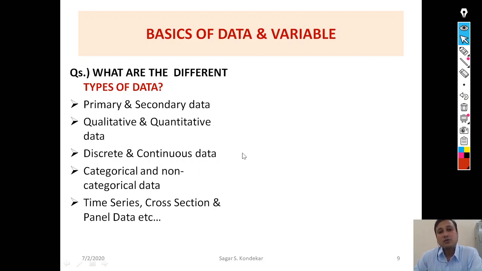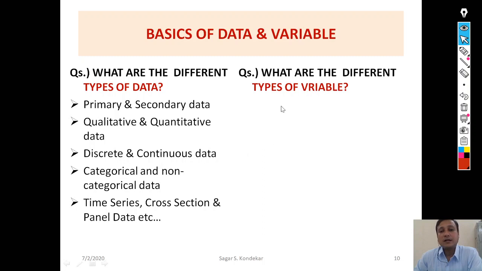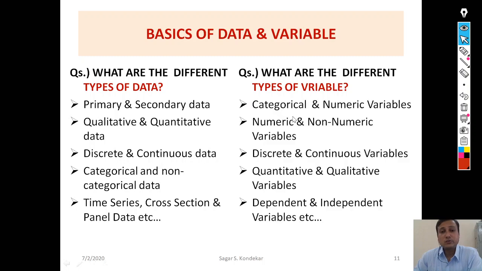However, if I go further, then again a new question, what are the different types of variable? Because whatever the types of data are, it is made of variables. For this question too, there will be different responses. For example, someone can say categorical and numeric variables, numeric and non-numeric, discrete and continuous variable, qualitative and quantitative variable, dependent and independent variable, and so on. So different people may name it differently.